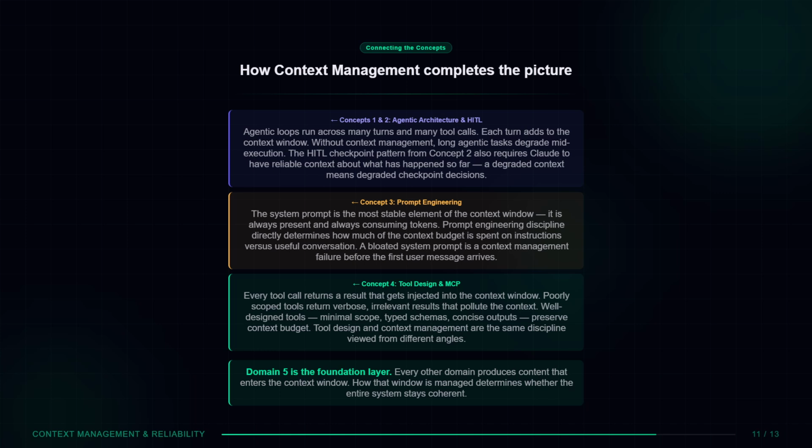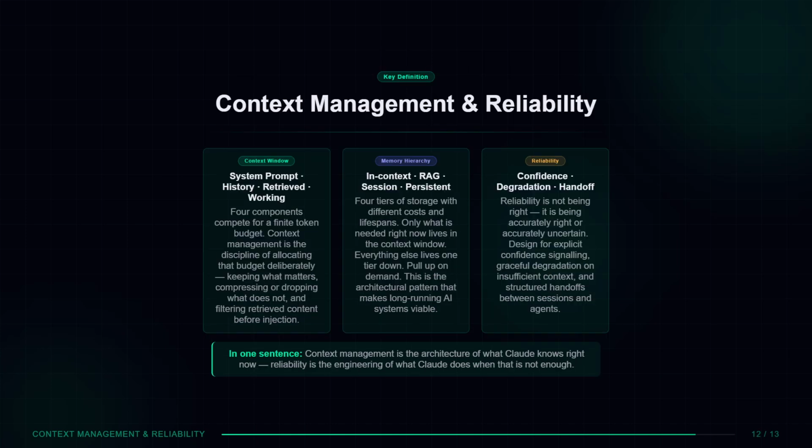Domain 5 is the foundation layer. Every other domain produces content that enters the context window. How that window is managed determines whether the entire system stays coherent. Let us close with a clean definition. Context management is the architecture of what Claude knows right now. Reliability is the engineering of what Claude does when that is not enough.